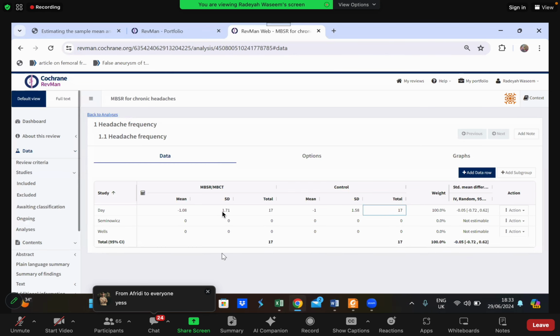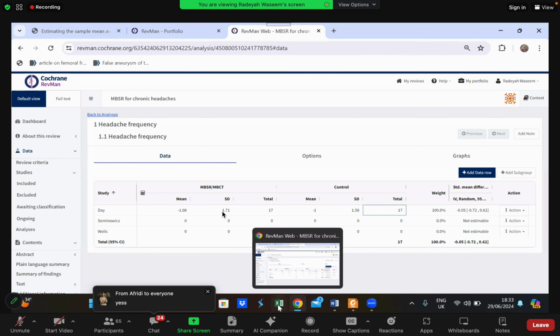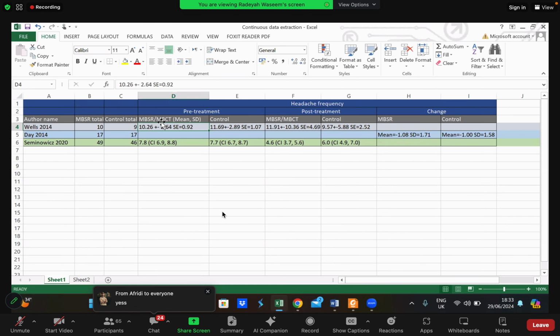Okay, great. Now you guys need to be very vigilant. The problem is with the values where you have the pre-treatment and the post-treatment but you do not have the change. You can directly calculate the change by subtracting the means, but the problem is with the standard errors, the standard deviations, or the confidence intervals, because you cannot directly subtract these values to calculate the change. For that also we can use RevMan, and I will tell you guys how we do it.